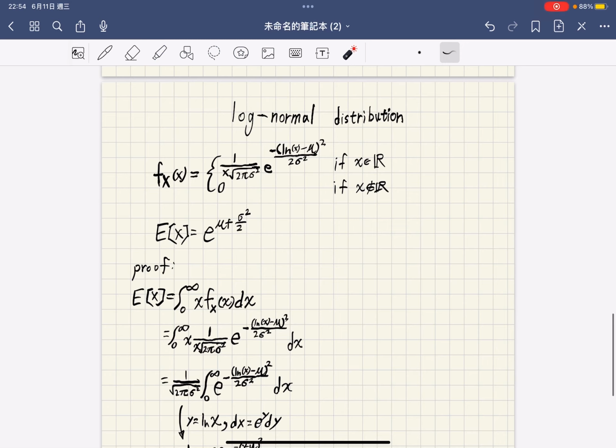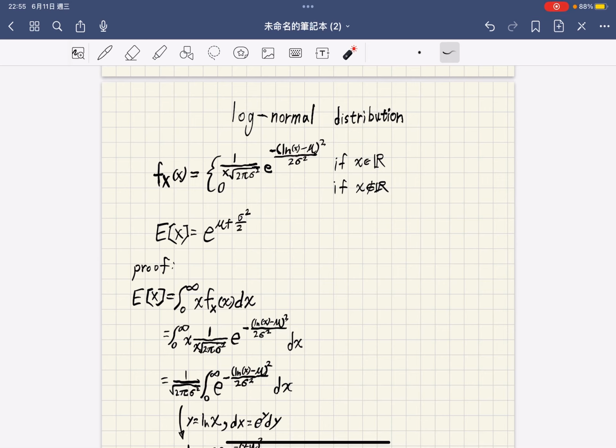Now, we are going to use it to prove that if x follows a log normal distribution with parameters mu and sigma squared, then the expected value of x is equal to e raised to the power of mu plus 1/2 sigma squared. First, x follows a log normal distribution if the natural logarithm of x is normally distributed. That is, log of x is distributed normally with mean mu and variance sigma squared.